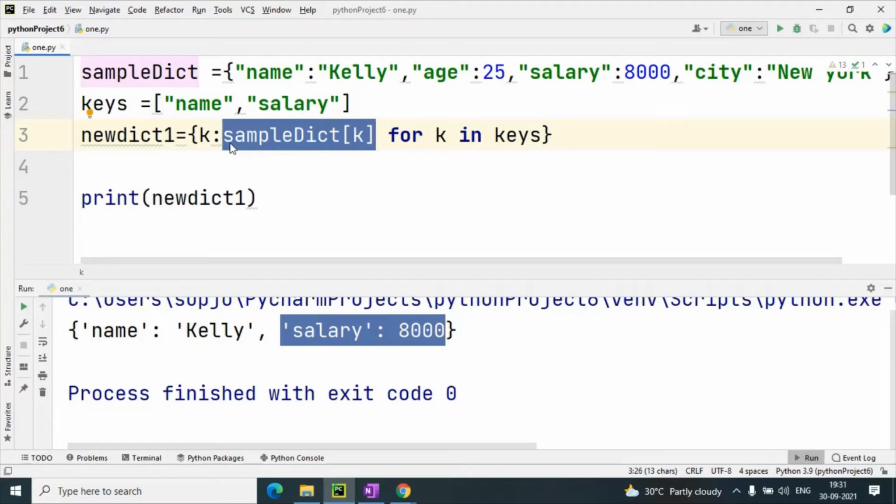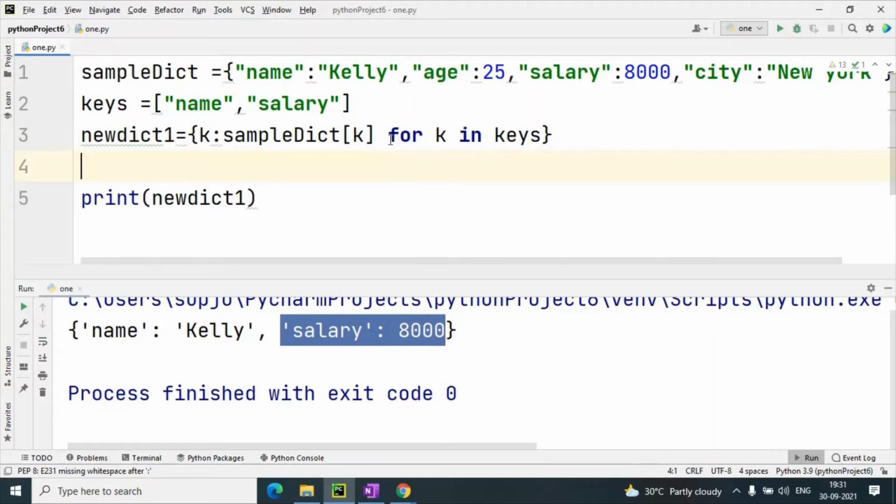So where does the K value come from? For that we have taken this. We know that a for loop is used to traverse each item in a collection type. Here the collection type is keys, that is list type.